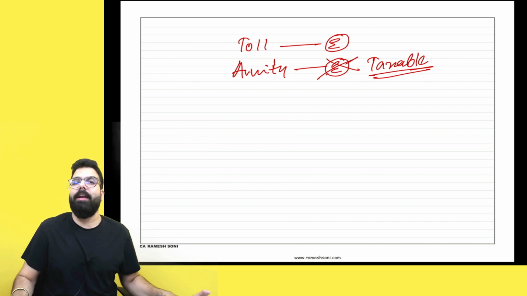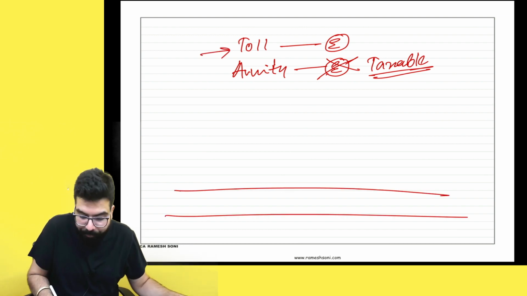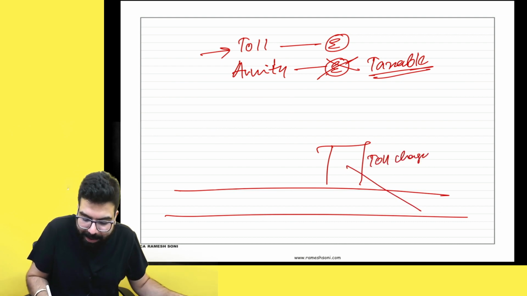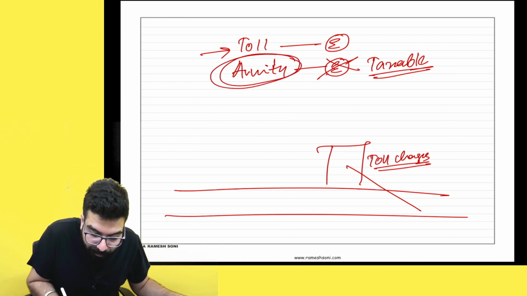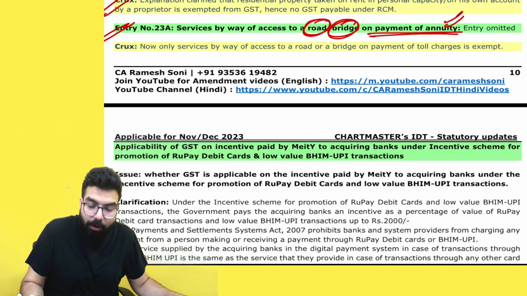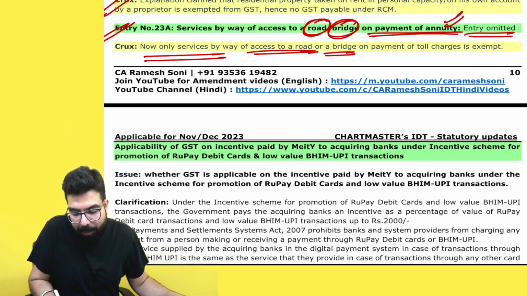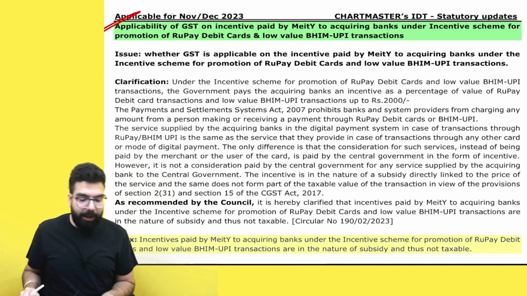It is no more under exemption, it is taxable. So, sir, what is under exemption? Services by way of access to road. So if you are going on the way and there is a toll booth and they are collecting toll charges from you, that is only under exemption. Services by way of access to road on payment of annuity which was there is no more under exemption. It is now made taxable. Done, sir. Point is clear. Chalo. Remember one thing, on payment of annuity, entry has been omitted. It is now taxable. Now, only services by way of access to road or bridges on payment of toll charges is exempt.